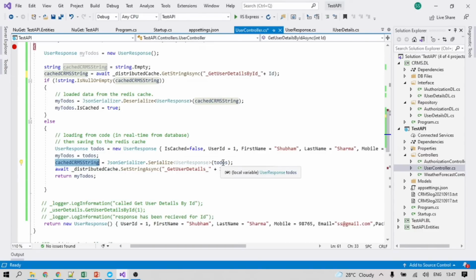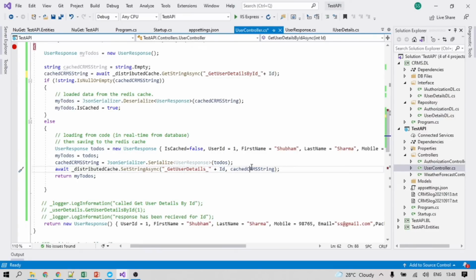Once it is serialized and converted to string format, we can directly pass the data with the key we created, the same key which we fetch from the caching memory. This is the key, and after the comma this is the value.